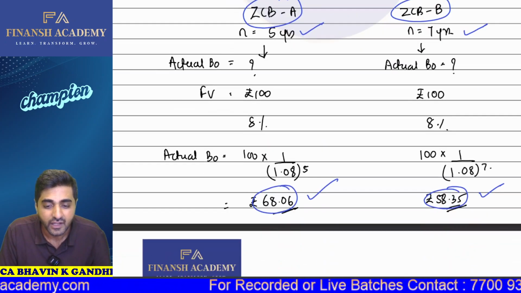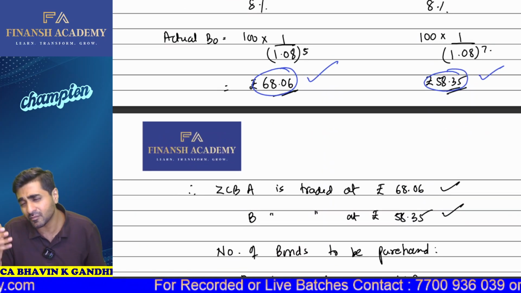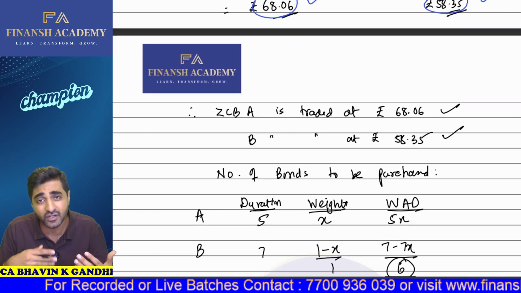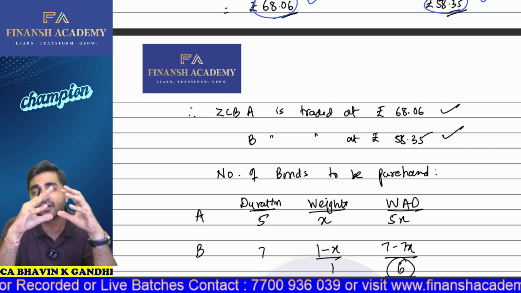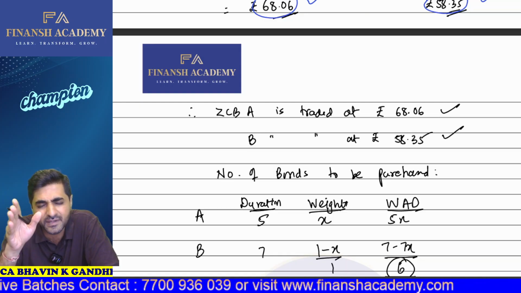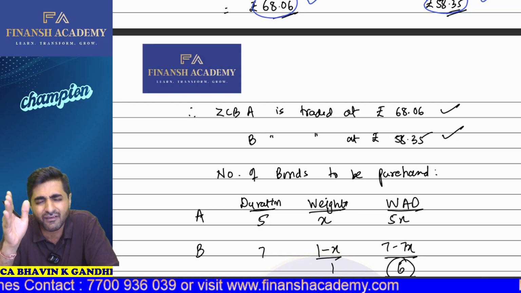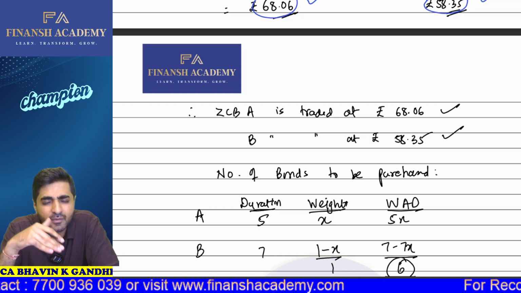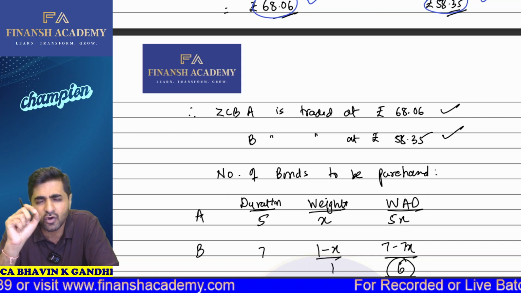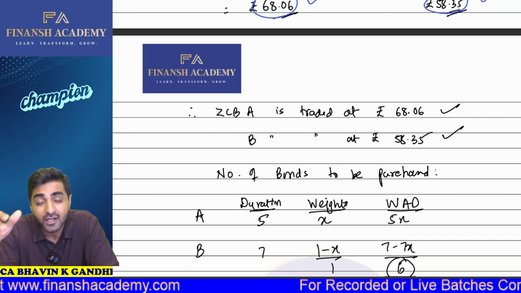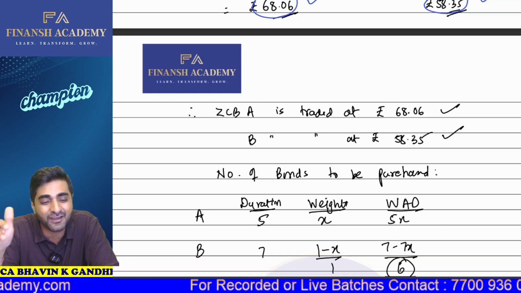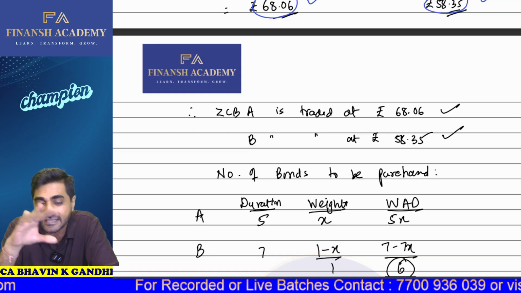So these are the two prices of the bond, and this is the price at which it is traded in the market. So now, first of all, we have to understand what is the proportion. How are we going to make the investments in the bond? See, first we know that we need 1 crore rupees at the end of the sixth year, for which we have identified two bonds. One bond is going to mature at the end of the fifth year, and another bond is going to mature at the end of the seventh year. Okay, so we have determined the prices of the bonds. But first of all, we should know at what proportion we are going to invest in these particular bonds. So that proportion we have to calculate with the help of this table.